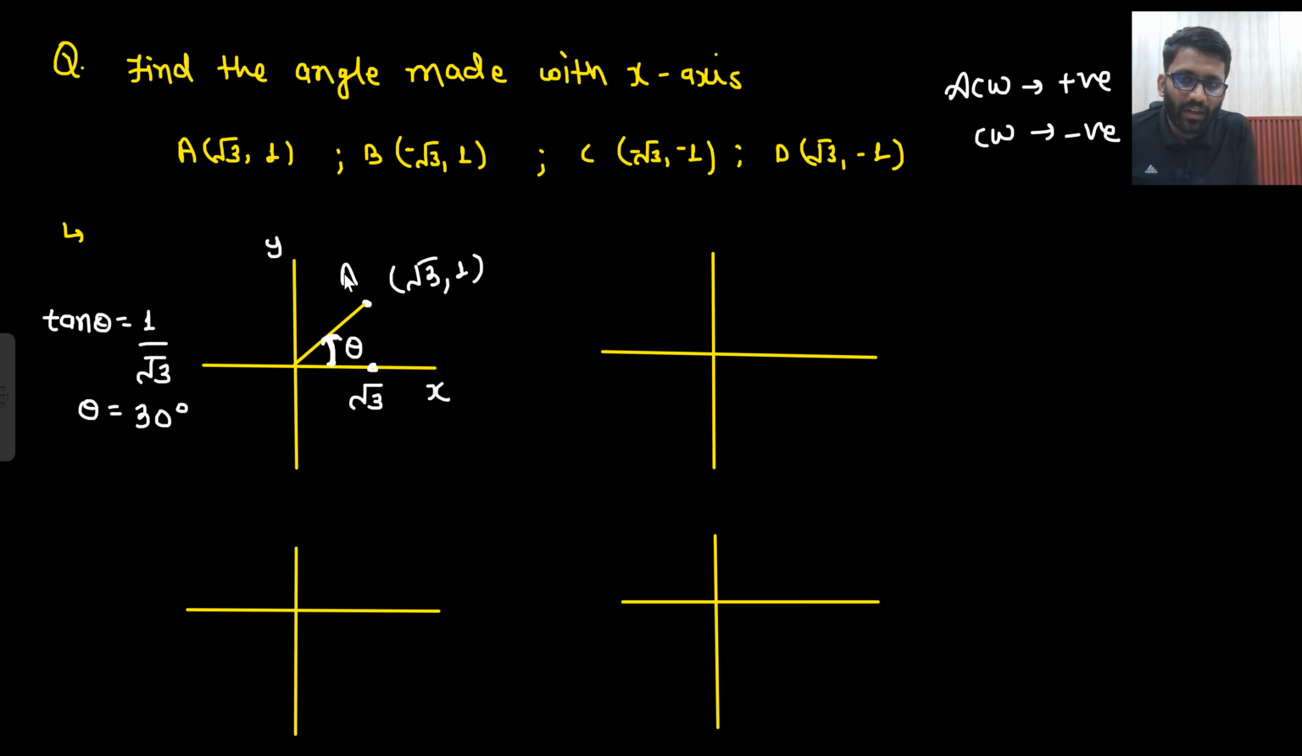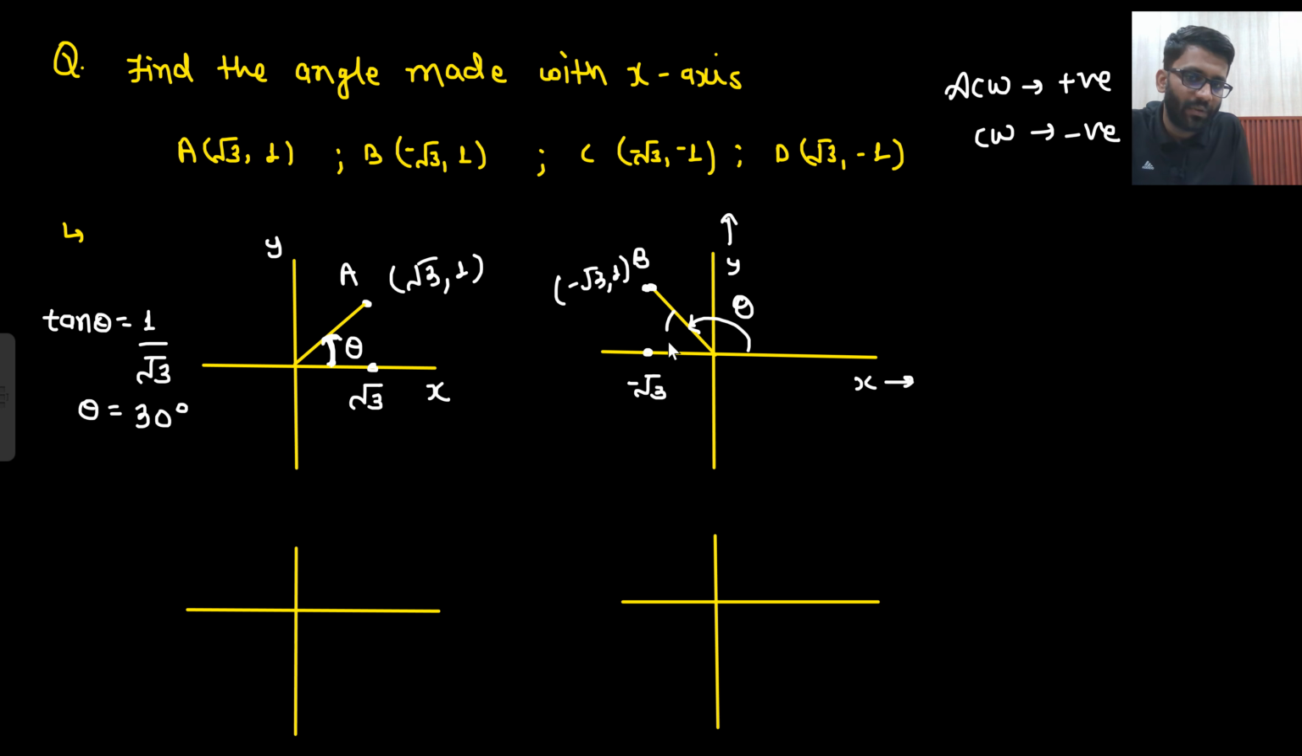Point B, this was your point A. Where is your point B? Here is your point B. In x I am moving minus root 3 and y is 1. So minus root 3 and 1. So this angle I need to tell. This is not the angle between vectors, okay? This is a simple angle, how much angle this line will make. This angle I am asking, between this line and the x-axis.